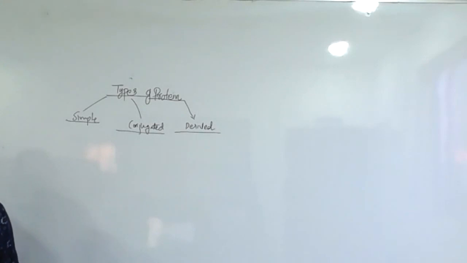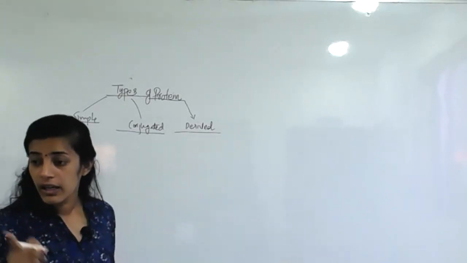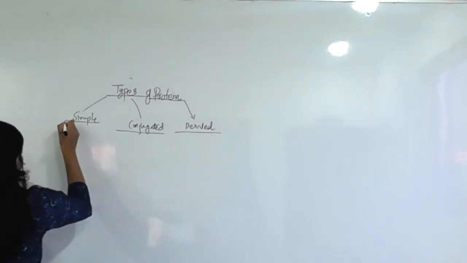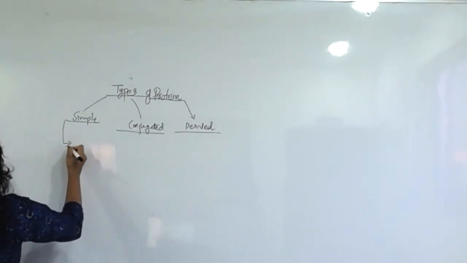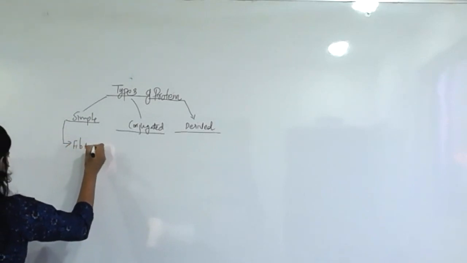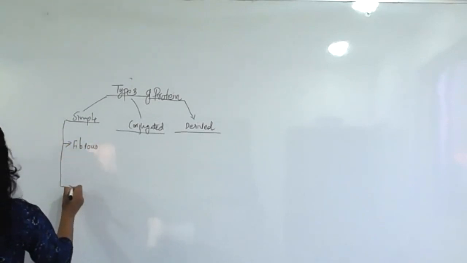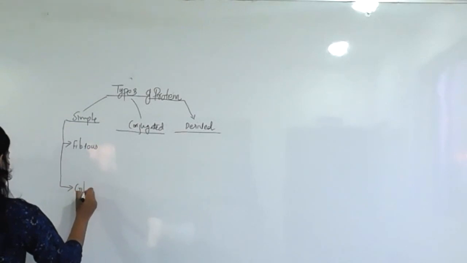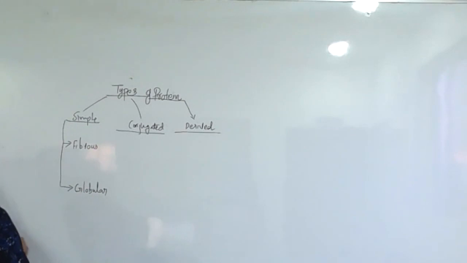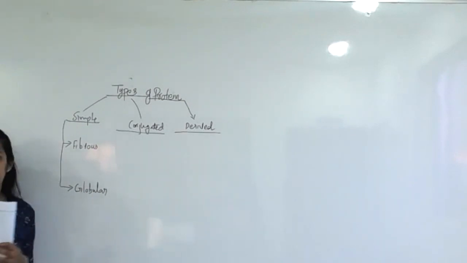Simple forms can be further classified into fibrous and globular. In the textbook, this much only. But here we want to study a little bit more.